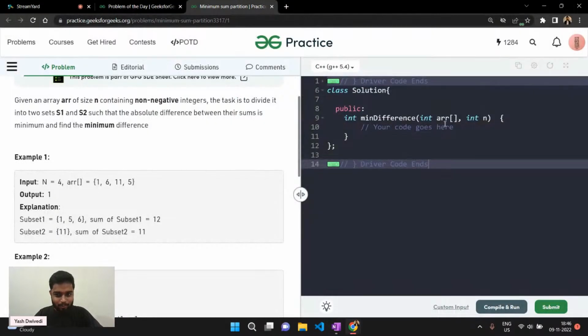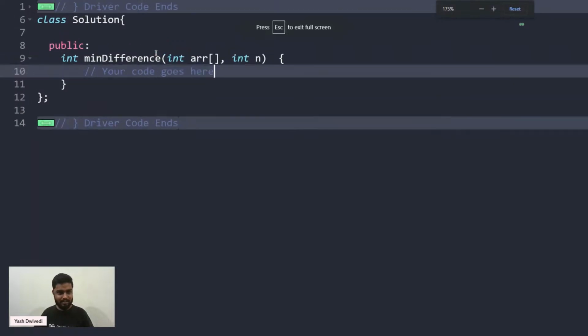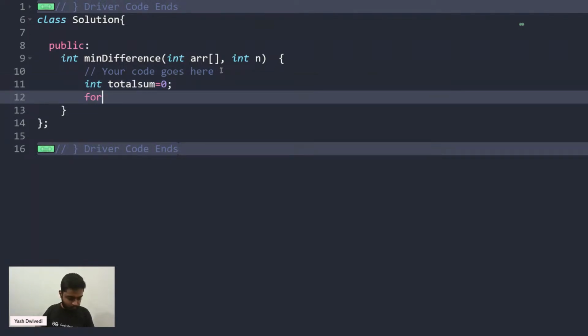Okay, now what will I do? See, I'll try to use recursion here. So let's have a look at what I can do. First of all, I'll find the total sum. Let's mark the total sum initially as 0, and I'll find the total sum of the array.